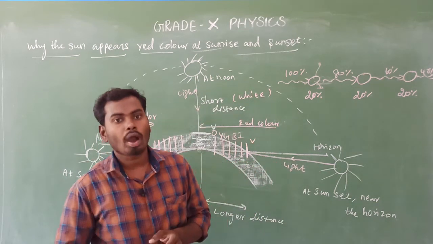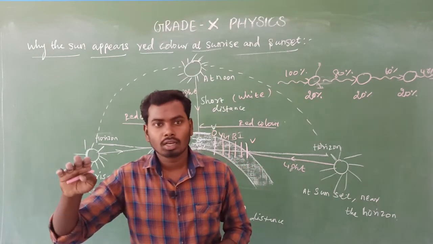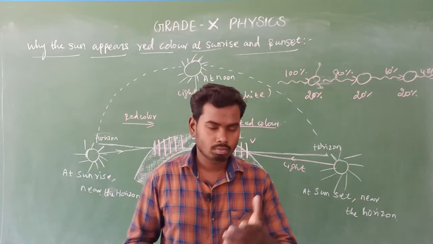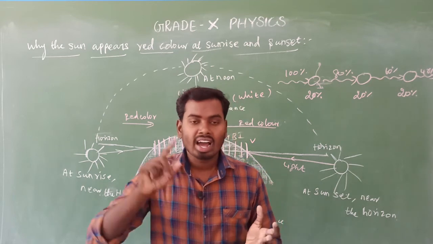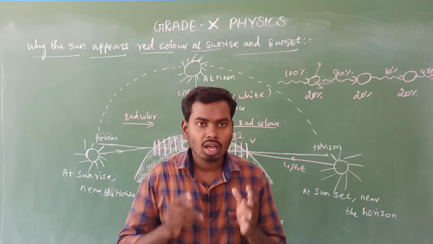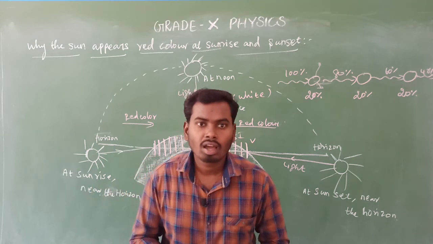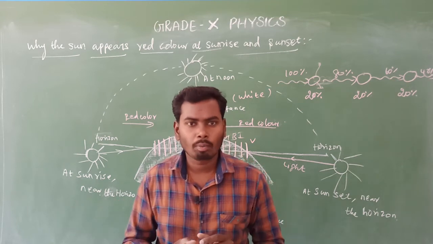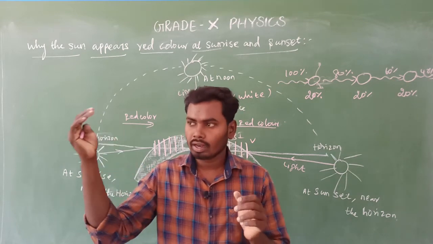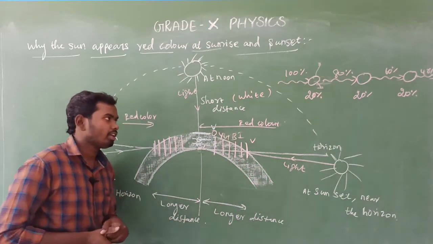That is the reason why fire department vehicles are also red. So red color is used as a danger signal because it never gets scattered completely. It is scattered, but a very little amount. Most of the red color reaches us. That's all. Very easy one.